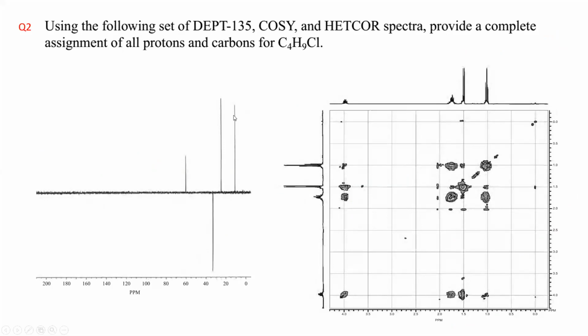You have been given only DEPT 135, and COSY is given here. Look at the position. First you note down: this one is a triplet, this is a doublet, and you have two multiplets. So this is triplet, doublet, multiplet, multiplet.